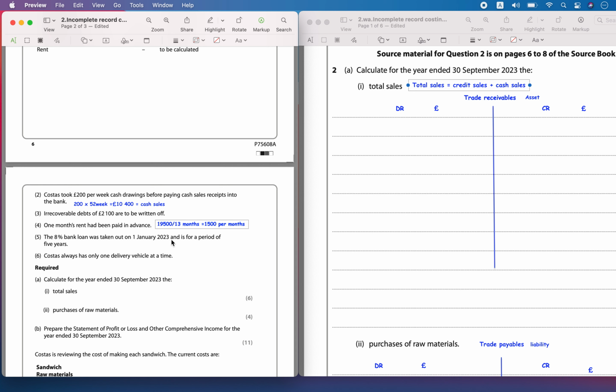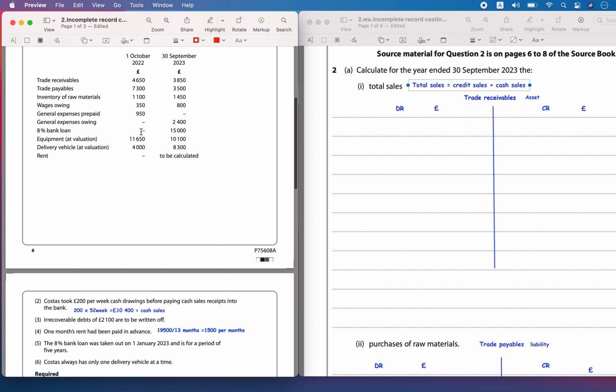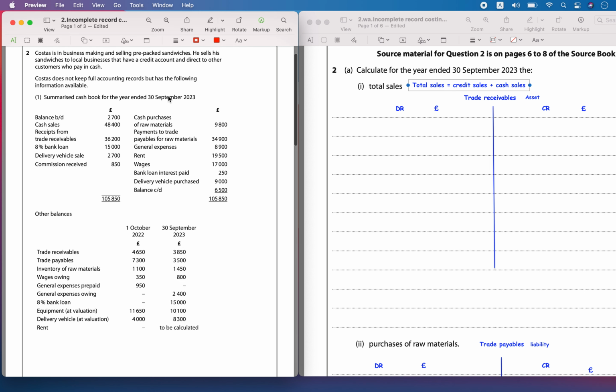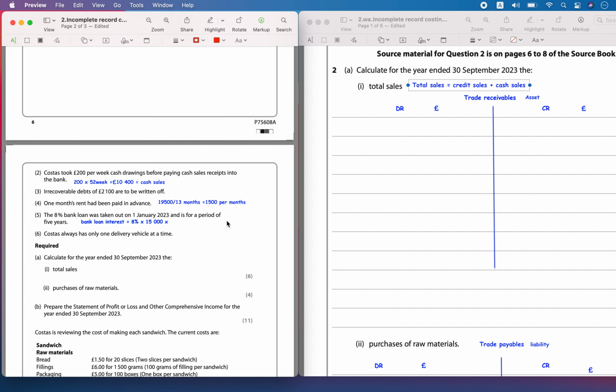Then 8% bank loan was taken out on 1st Jan 2023 and it was for a period of 5 years. So at the beginning there was no bank loan, and at the end of September it was 15,000. This bank loan has been taken only from 1st Jan, so let's calculate the bank loan interest. It is going to be 8% of 15,000, but the loan was taken from Jan to September.